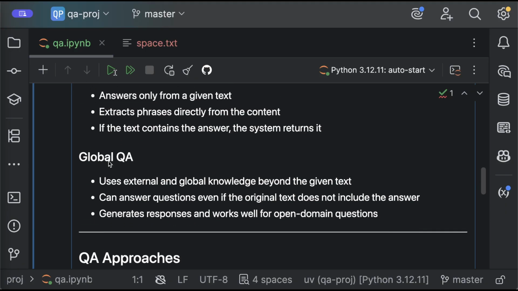And the other method is called global QA. Global QA is able to look at your question, and if the text does not have the answer, it can look at a general knowledge base and provide you an answer anyway. This model is also more abstractive, so it can generate text and paraphrase whatever you have in the text. So it's more like what humans do, right? We can express ourselves using our own words. That's pretty much the idea of global QA.